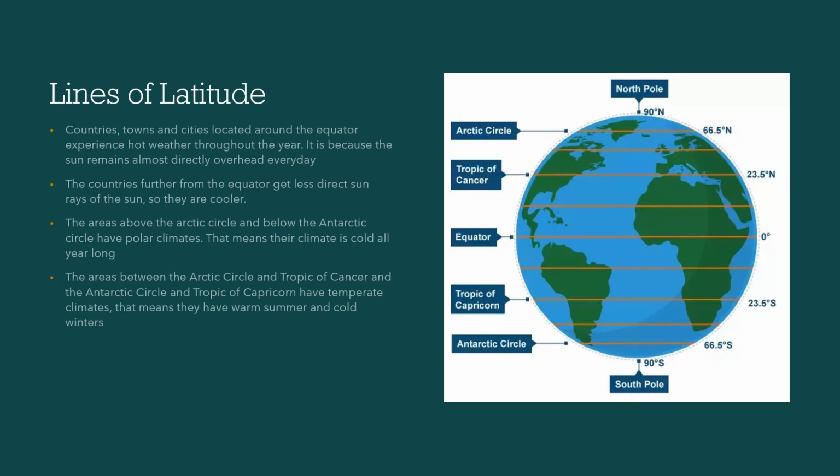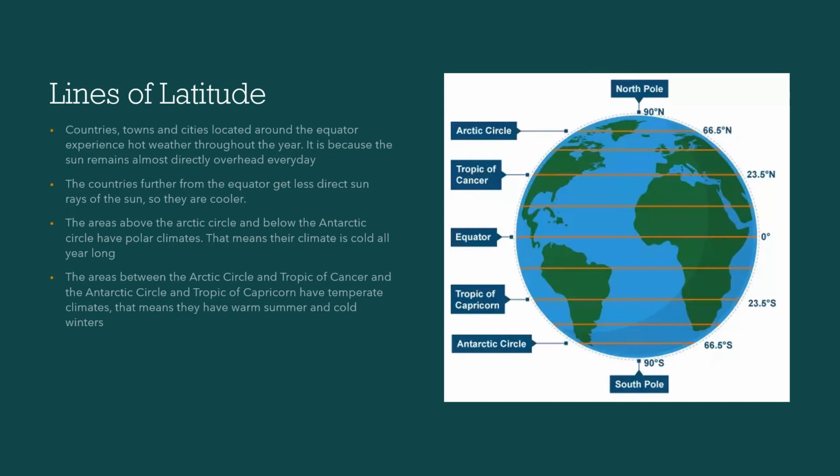Countries, towns, and cities located around the equator experience hot weather throughout the year. It is because the sun remains almost directly overhead every day. The countries further from the equator get less direct sunlight, so they are cooler.